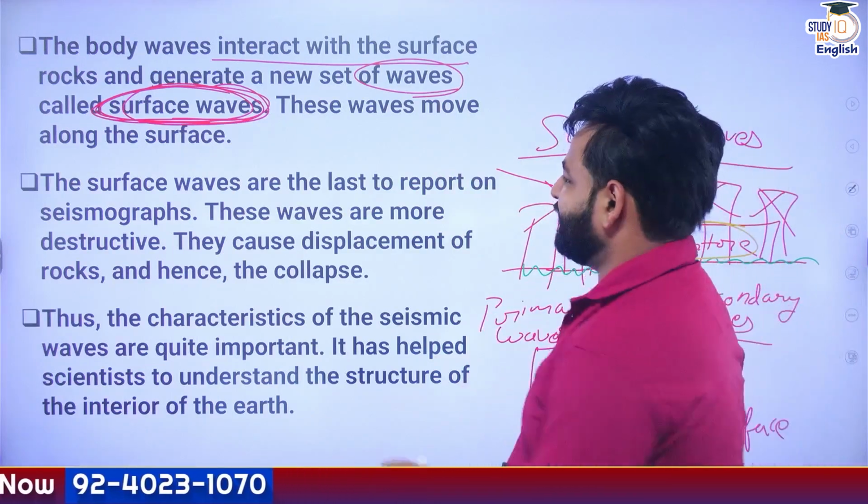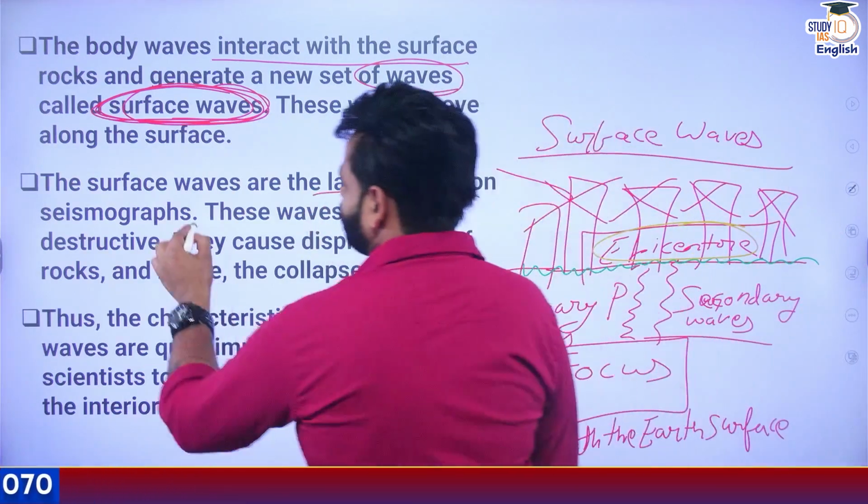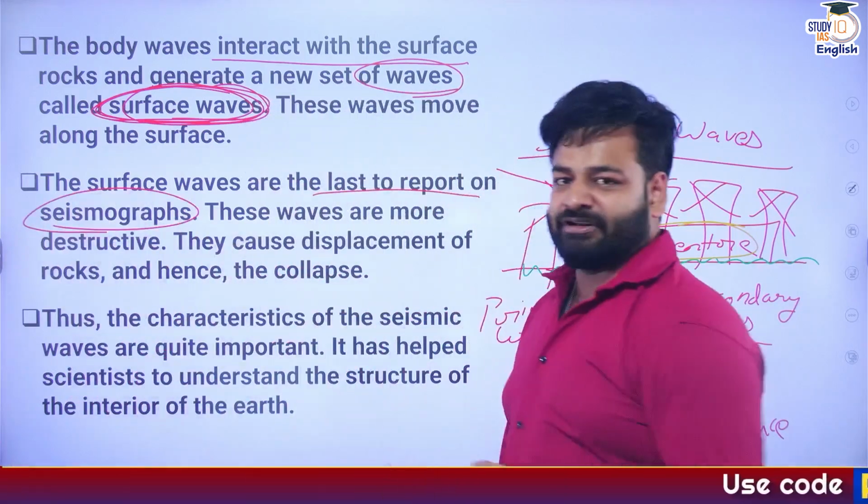So the surface waves are the last to report on seismographs. Which one will be the first?